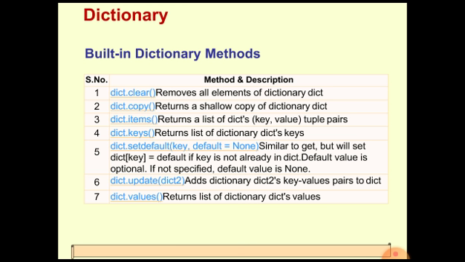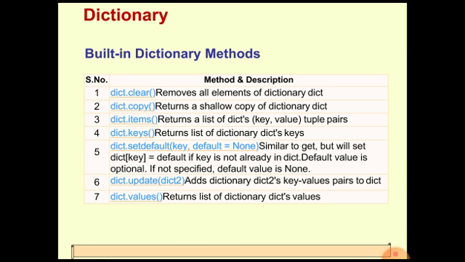This is the difference between shallow copy and the actual copy. Actual copy means, for example, if you write dict is equal to some dictionary, and again write dict1 is equal to the same dictionary, then we are just creating a new reference to the previous dictionary. This is not the case with shallow copy. In shallow copy, by using the values of one dictionary, we are creating a new dictionary. If you modify the new dictionary, the values in the original dictionary will remain unchanged. Any changes made in the shallow copy will not be reflected in the original dictionary.